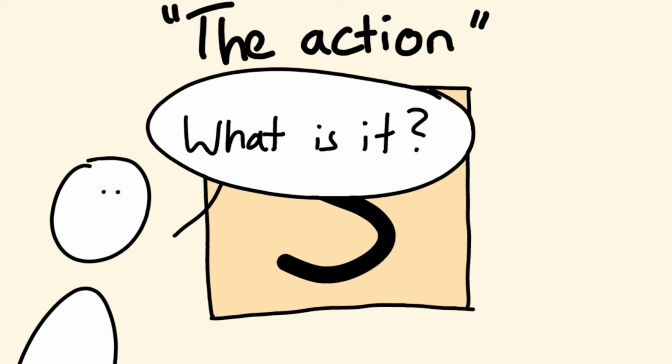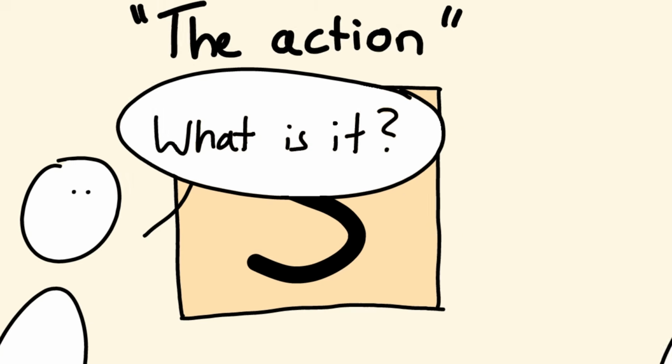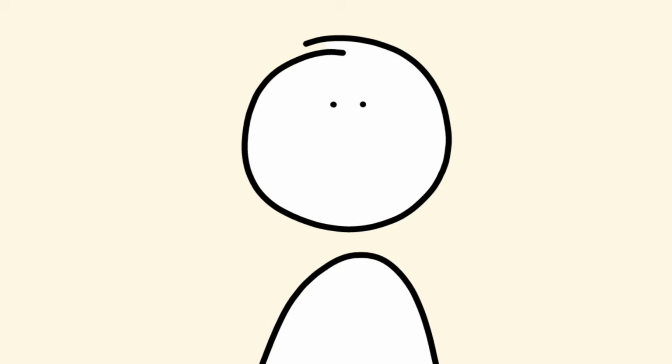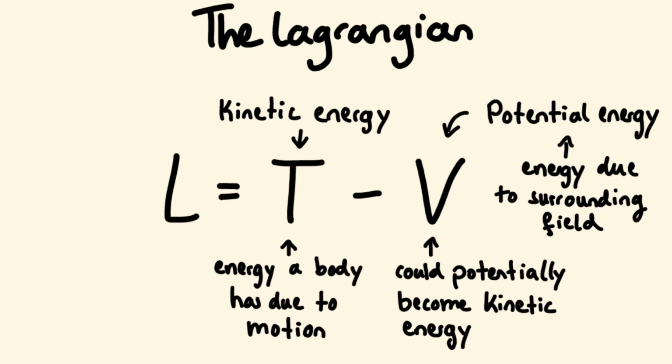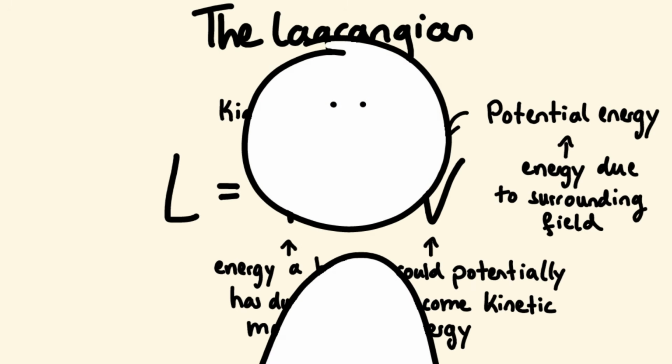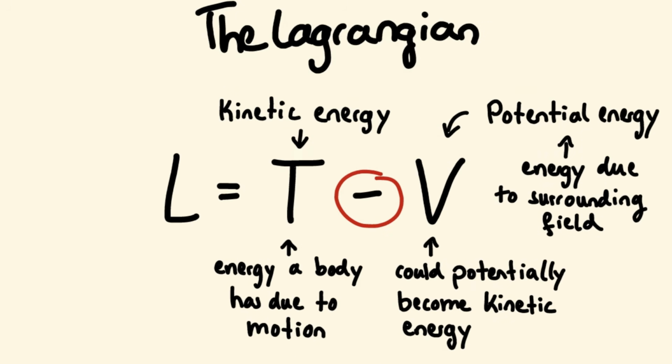What is the action? Well, to answer this, let me first introduce another quantity, the so-called Lagrangian. That's again not a very helpful name, but at least this time it's abbreviated with L. The Lagrangian is kinetic energy minus potential energy, denoted by T and V. Yep. Why is there a minus? We'll see.